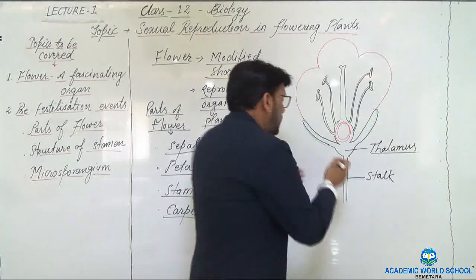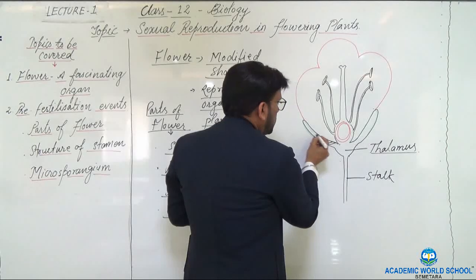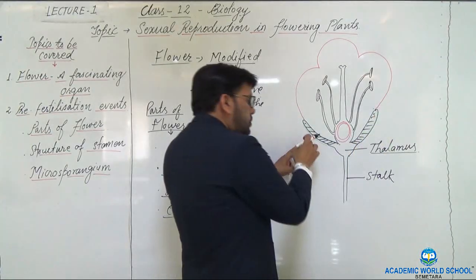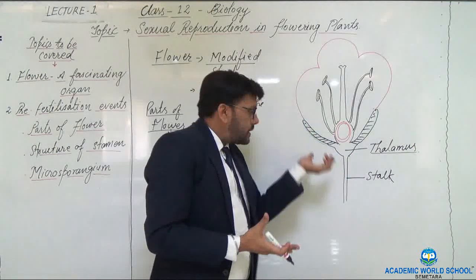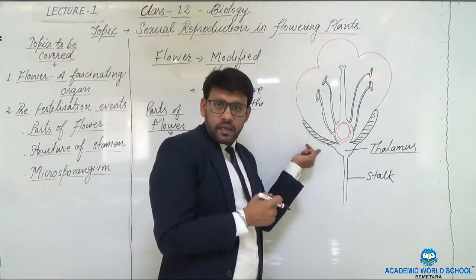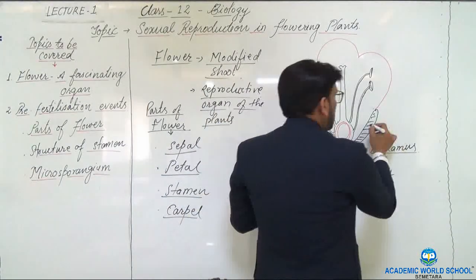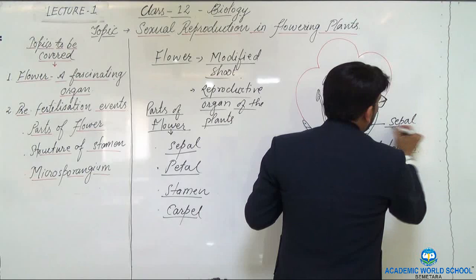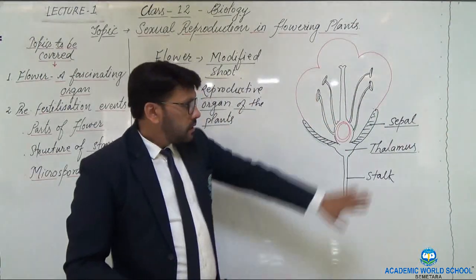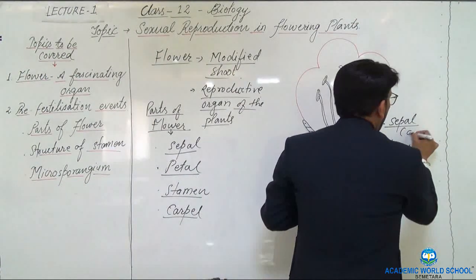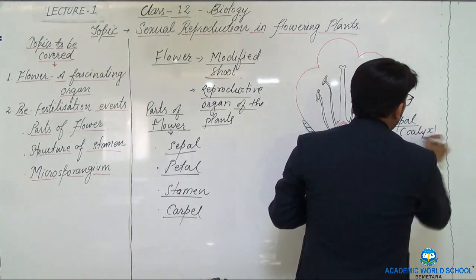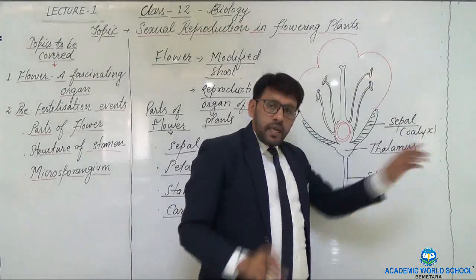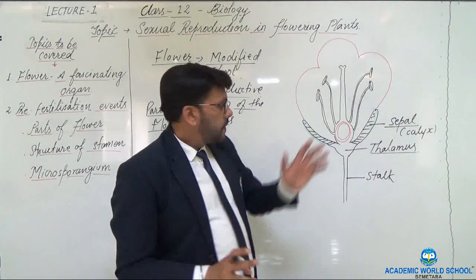Now you can see here these structures which are coming out from the thalamus. When you see, it is green in color in the flower. So what are these structures? They are the sepals. The sepal is also called the calyx, so sepal or calyx, both are the same.